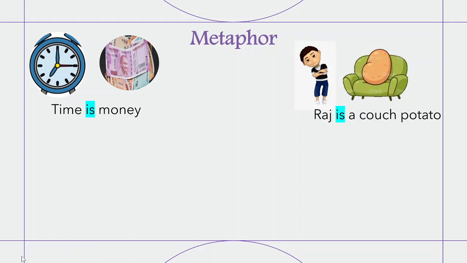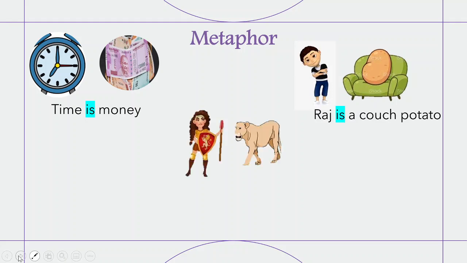Okay. Another one, a couch potato. Raj is a couch potato. This one, which we have already seen in the simile, she was a lioness in the war. Now, in each one of these examples, you find that the first object and the second object are one and the same. There is no difference. Similarly here and here as well.